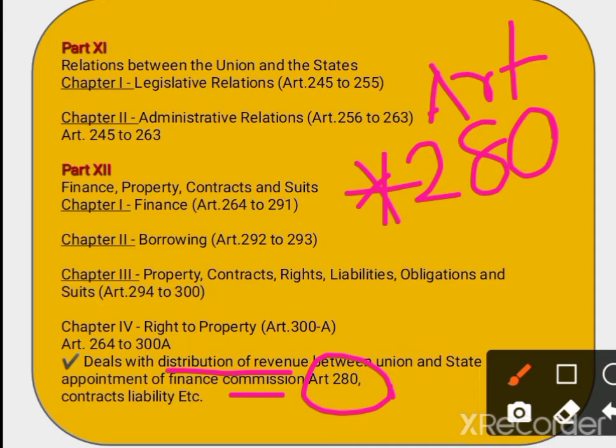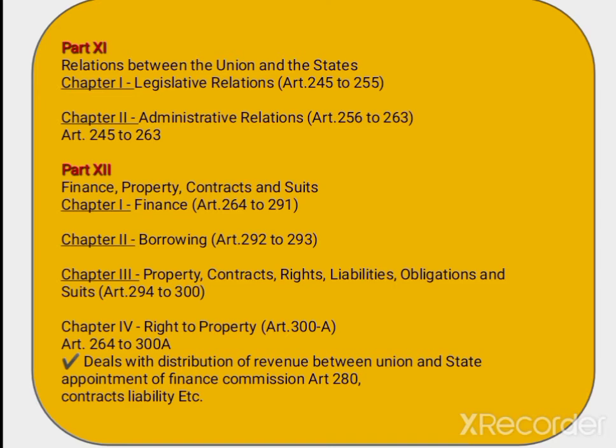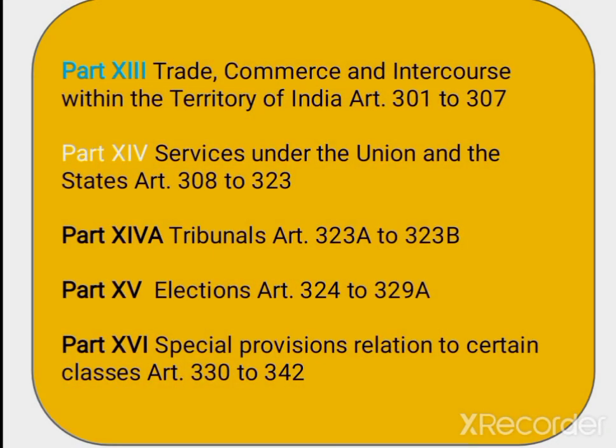And contract liability, etc. we can find in part 12. In chapter 1 deals with finance, chapter 2 borrowings, chapter 3 property, contract, rights, liabilities, obligations and suits, and deals with articles 294 to 300. Next part, that is part 13.